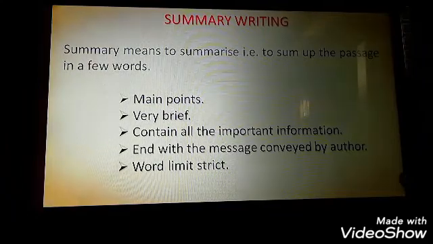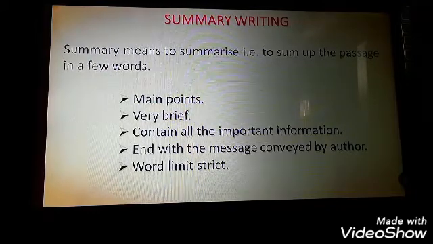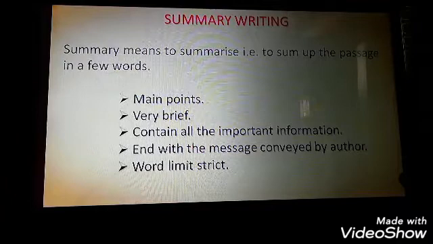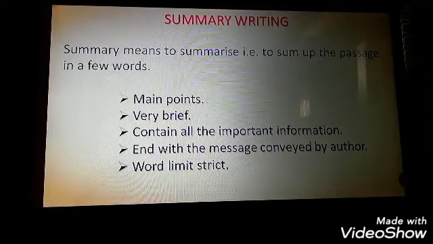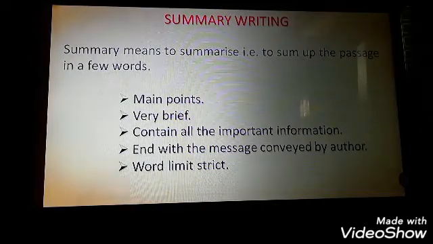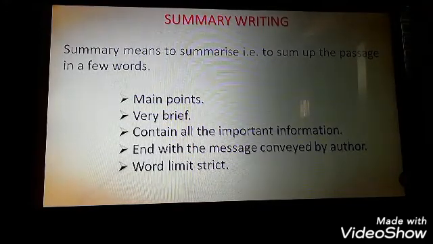Then the second part of this question is summary writing. Summary means to summarize, that is, to sum up the passage in a few words. Whenever you read a passage written by the author, you don't have to express it in the same manner as the author has done. You can just talk about it in brief, what the passage is about. Which means in summary writing, you will write only the main points, and it should be very brief. It can be one-tenth of the total length of the paragraph. Suppose it is an 800-word paragraph, then you can write 80 words.